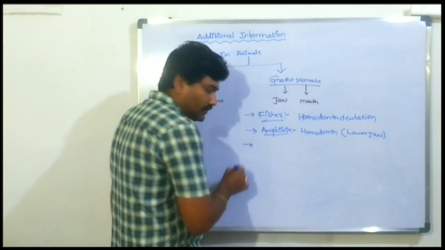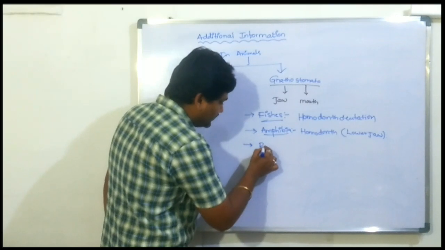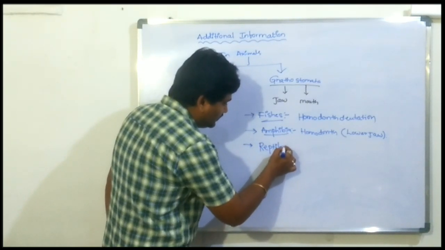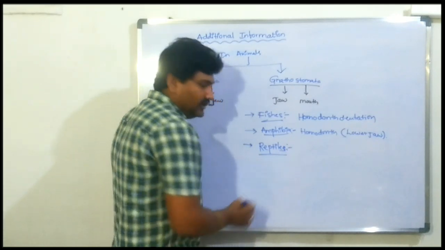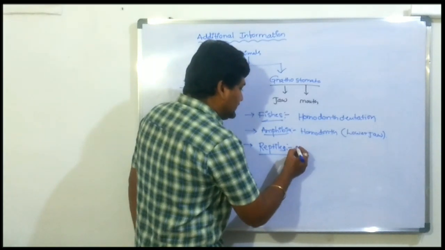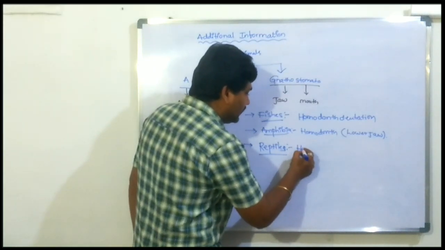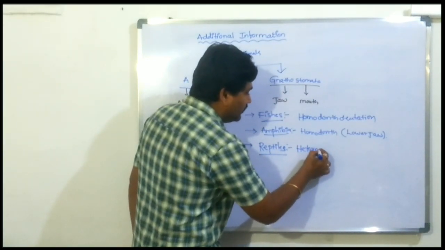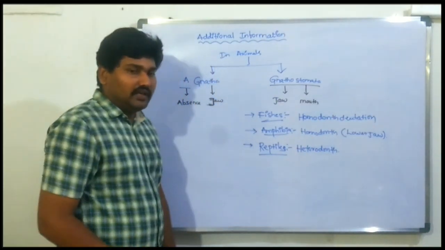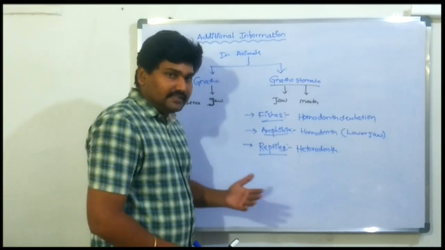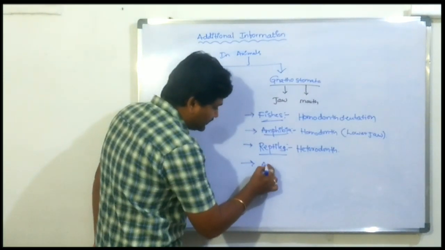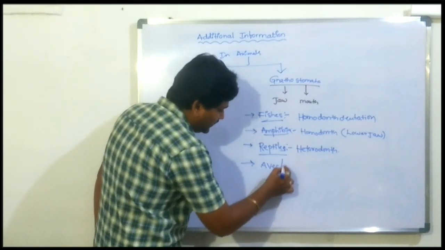Third, reptiles. These show heterodont dentation. These are evolutionary changes. Many different kinds of teeth are present. Next, aves, nothing but birds.